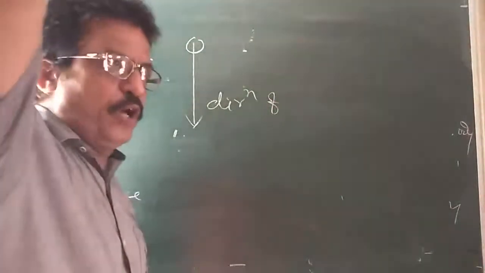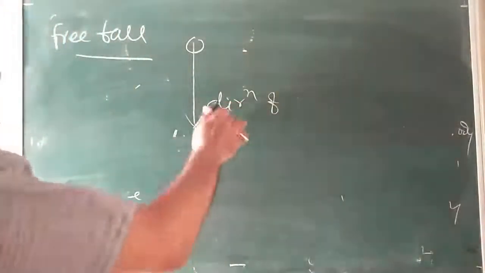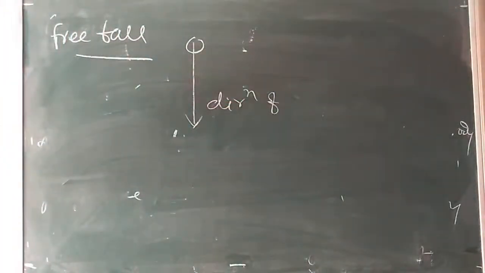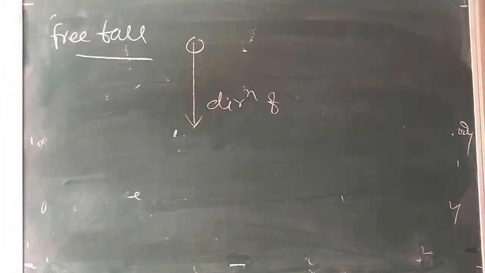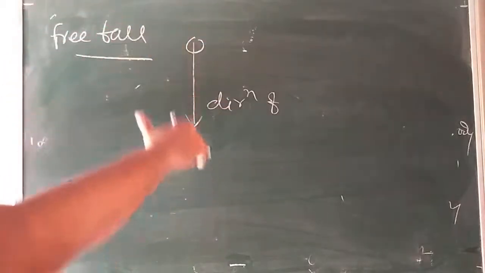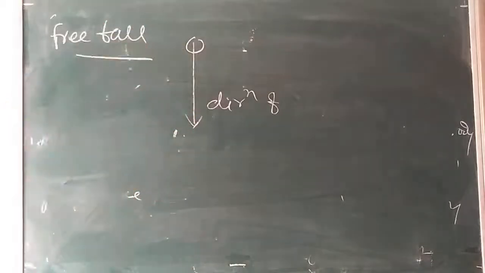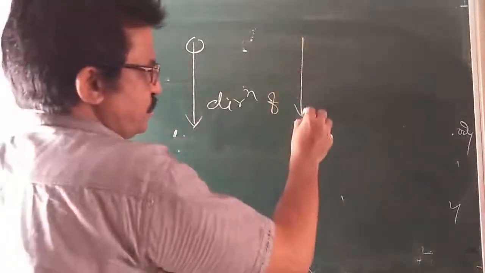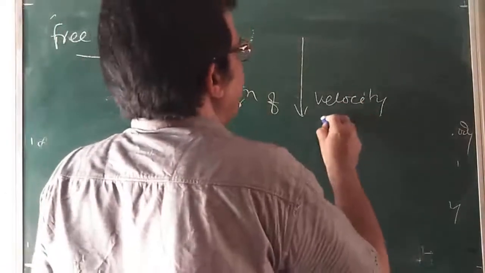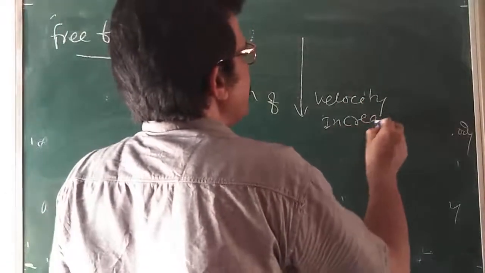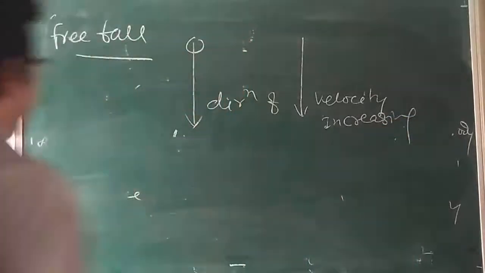The direction of motion of the object is straight, you can see. But due to the constant gravitational pull of earth, the magnitude of the velocity of the body in free fall goes on increasing. It is clear?